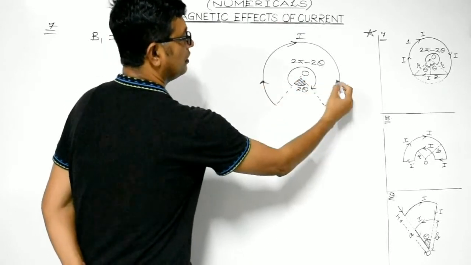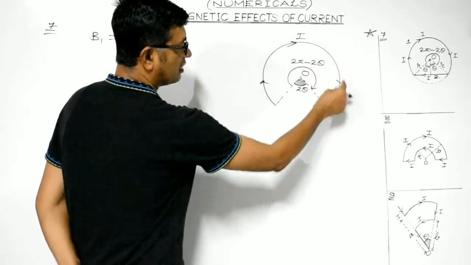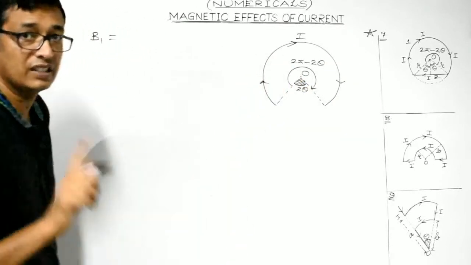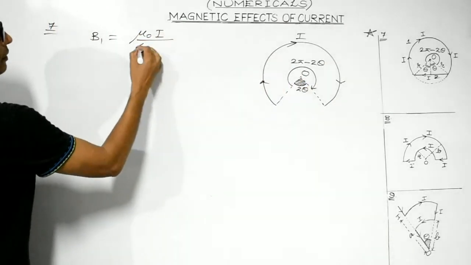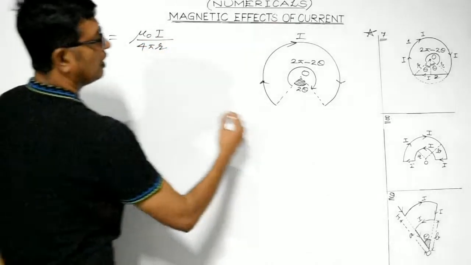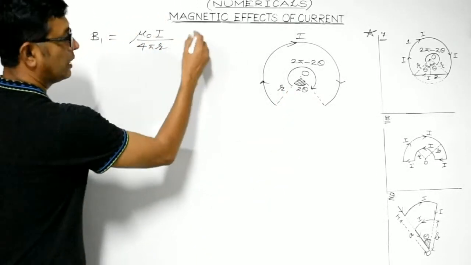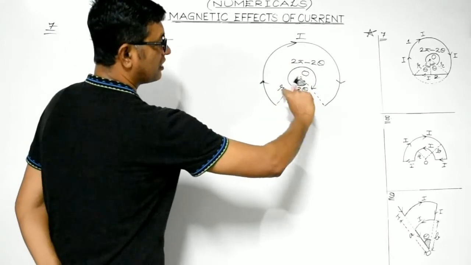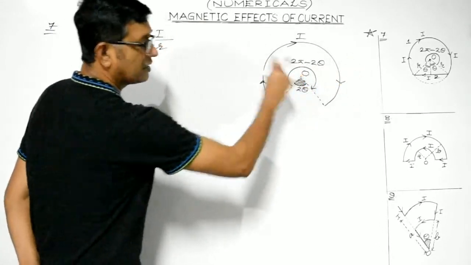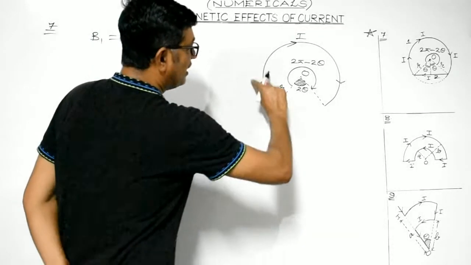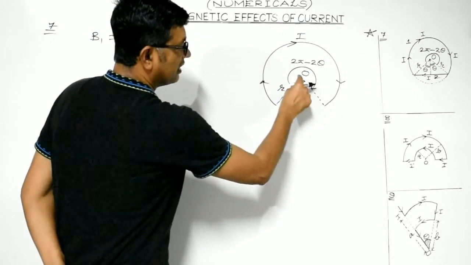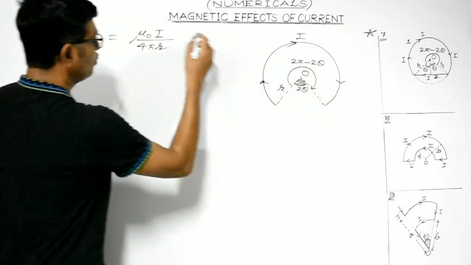Right? So due to this current carrying arc, the magnetic field at this point is given by, students, we have derived it, mu naught I divided by 4 pi r, r is the radius, multiplied by theta. Theta is the angle which the arc subtends at the center. Here, the angle which this current carrying arc subtends at the center is 2 pi minus 2 theta.